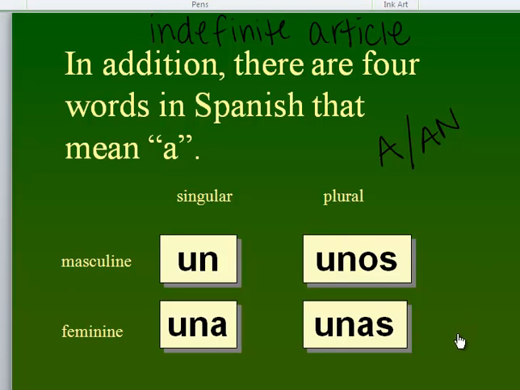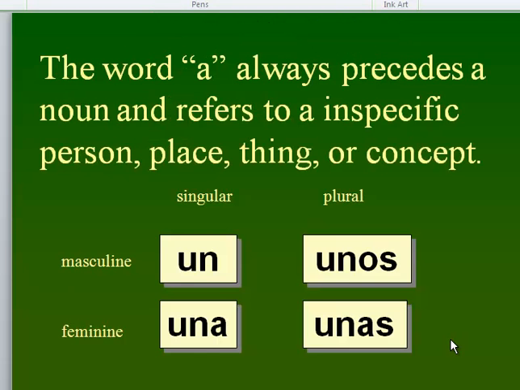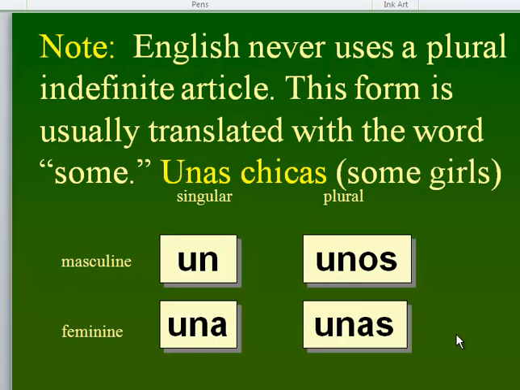So all the same rules from definite articles apply to indefinite articles. An indefinite article is the word a or an, and it comes before a noun, and it refers to a non-specific person, place, thing, or concept. So you may need a pen. I don't particularly care which pen you give me. I just need a pen. But if you wanted the pen that person was using, you would say, hey, can I have the pen? The pen, that you have a specific pen in mind. But when you use a, you aren't sure which one you're talking about. A pen. Any pen, I don't care which one. Any of them will do.